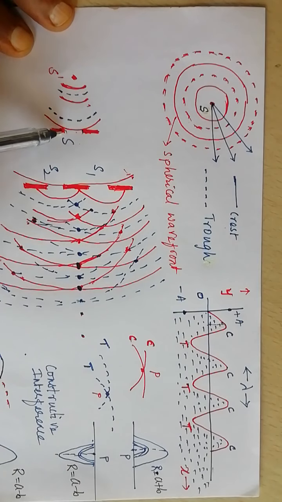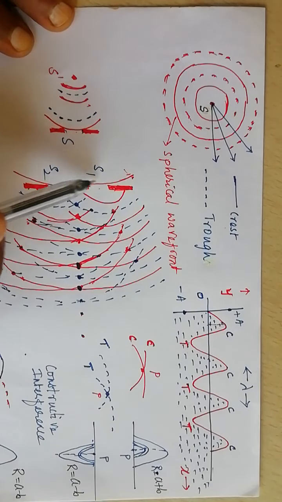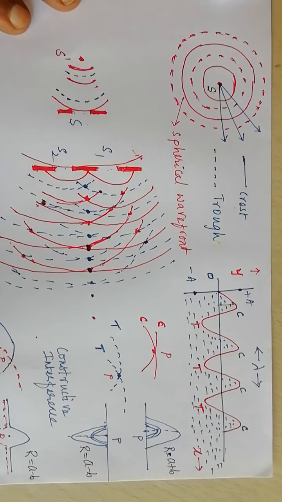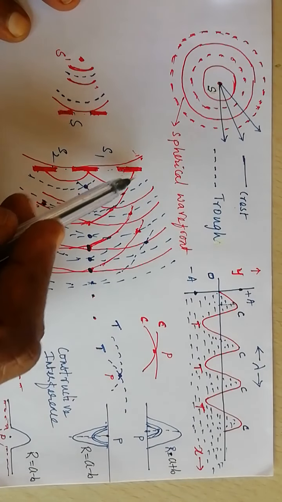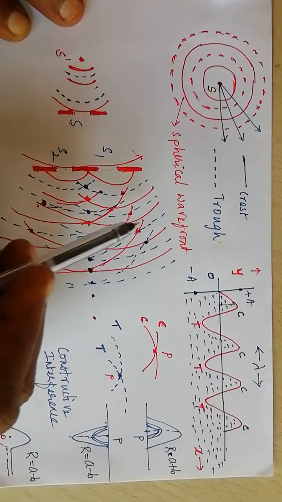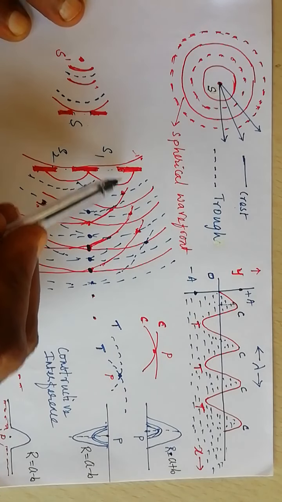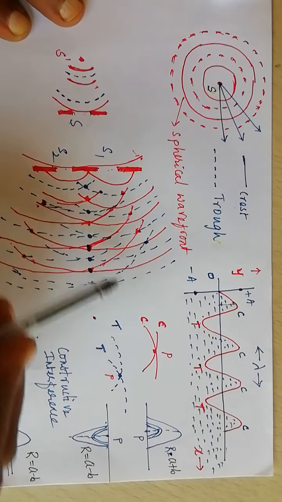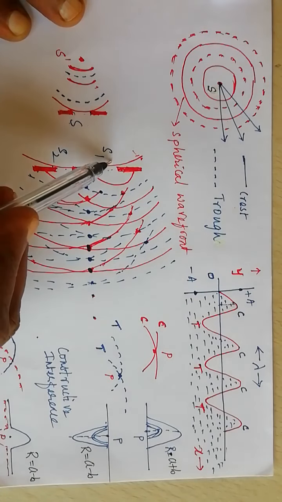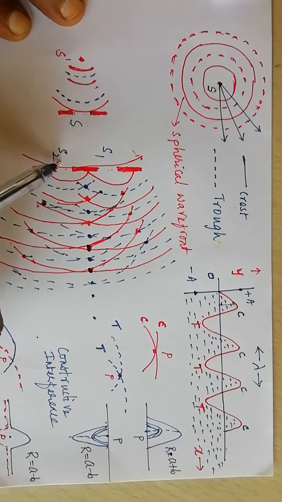Just in front of these two sticks, we place three more sticks such that two gaps are provided. The wavefront from the source S reaching the two gaps is divided into two parts, called division of wavefront. The spherical wavefront will be divided into two parts. The transmitted waves again traverse in all possible directions from the two sources S1 and S2. Here both S1 and S2 are called coherent sources.